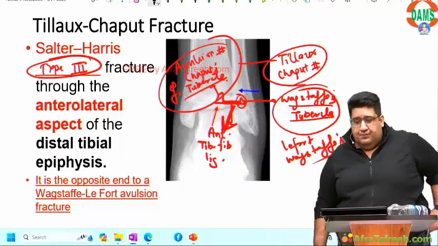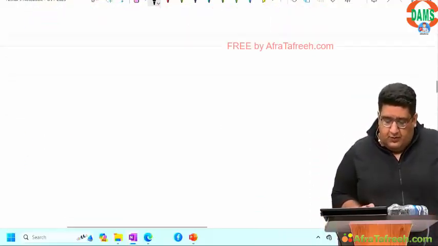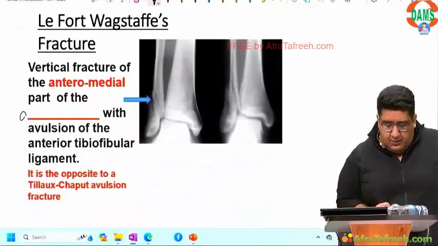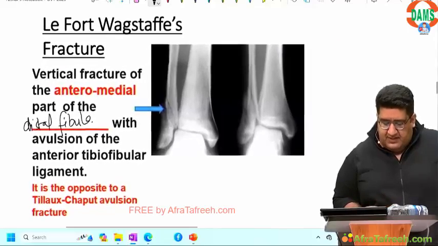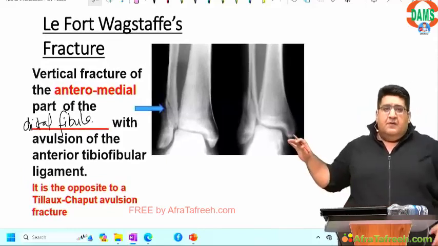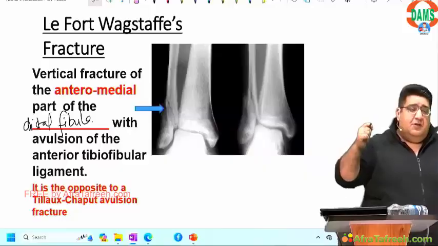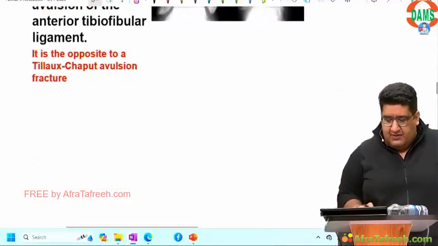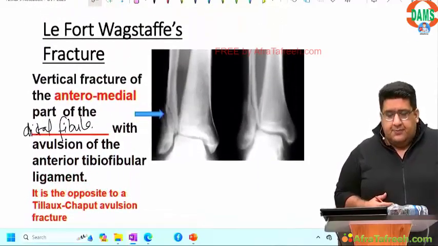Yes or no? I presume yes. Moving over to the next slide, very simple. Distal fibula. So Le Fort-Wagstaff fracture is a fracture of the anteromedial aspect of the distal fibula due to avulsion of the fibular insertion of the ligament. Le Fort-Wagstaff's fracture. Done, yes or no?